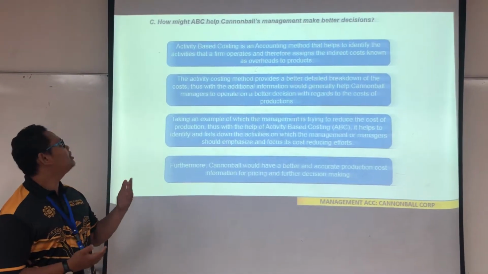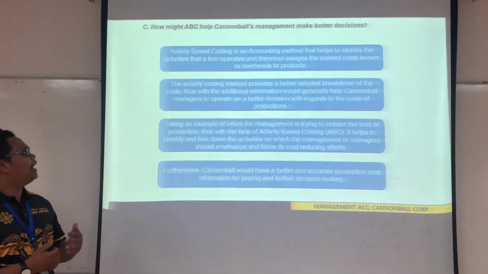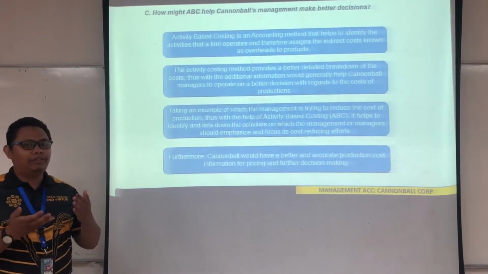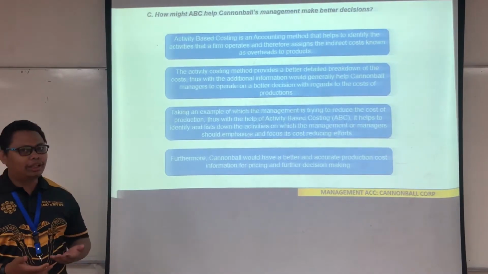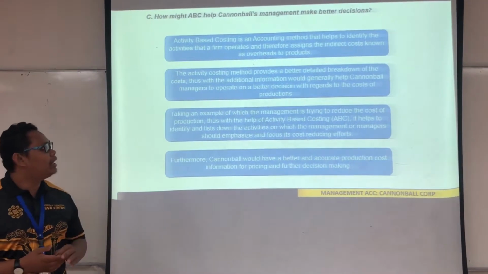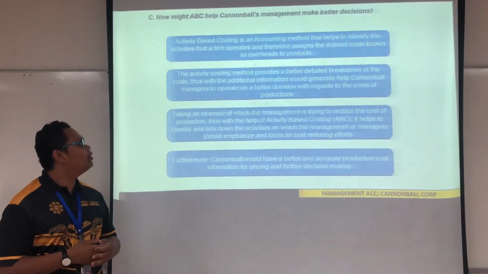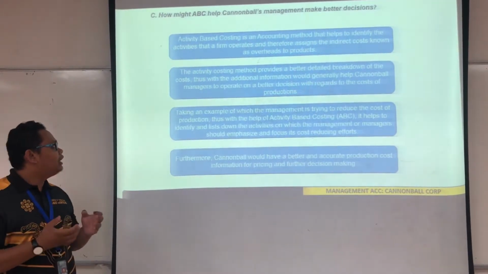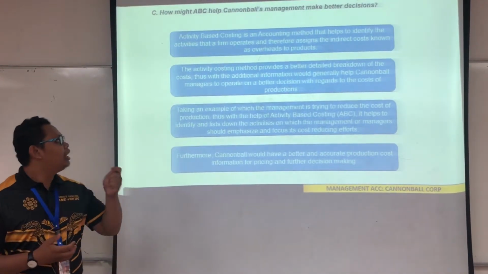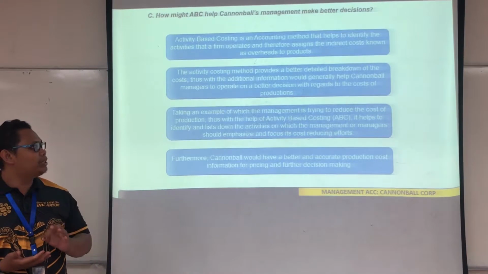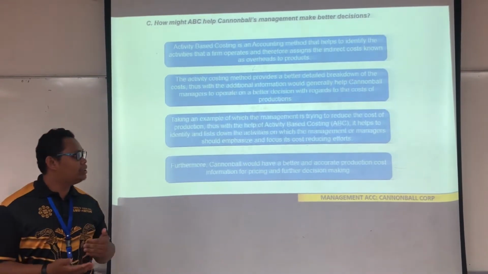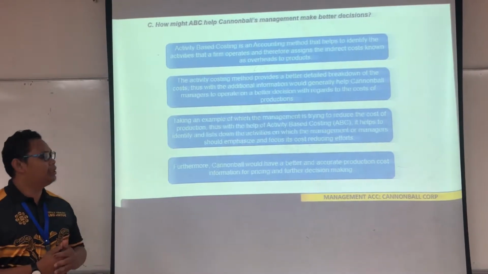Now I proceed to question C. How might ABC help Cannonball's management make a better decision? Basically, activity-based costing is an accounting method that helps to identify activities that a firm operates and therefore assigns the indirect costs known as overheads to products. The activity costing method provides a better detailed breakdown of the costs, thus the additional information would generally help Cannonball's managers to make better decisions with regards to the cost of production.